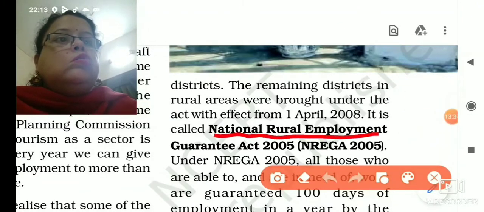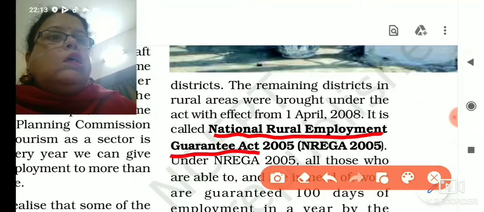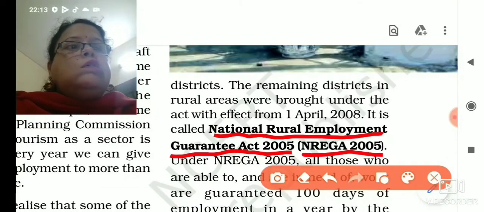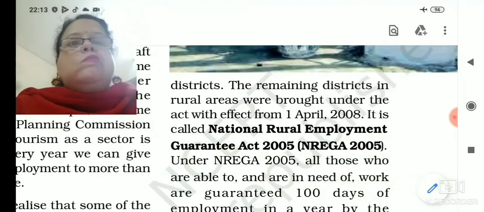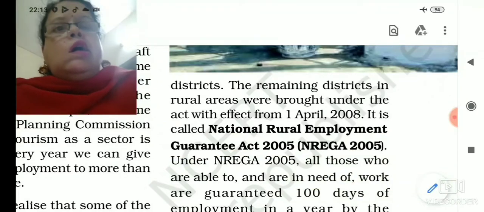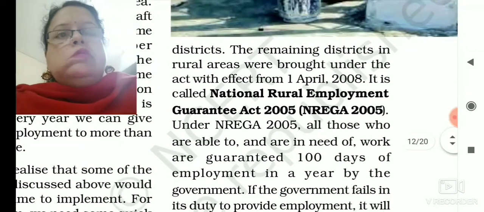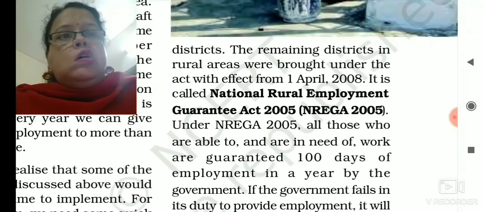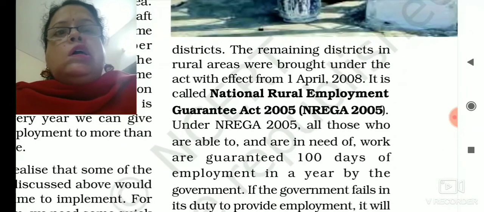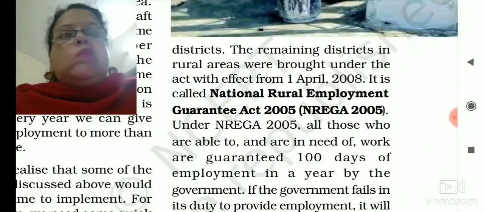National Rural Employment Guarantee Act 2005, which is called NREGA 2005. The government, under this Right to Work Act, initiated this campaign, NREGA.